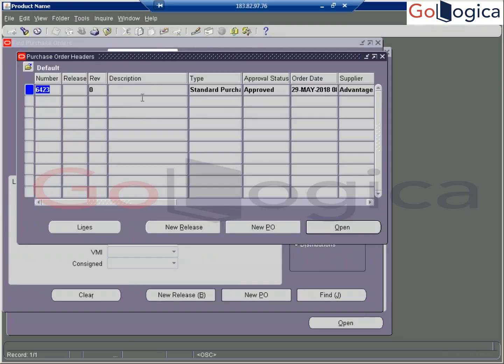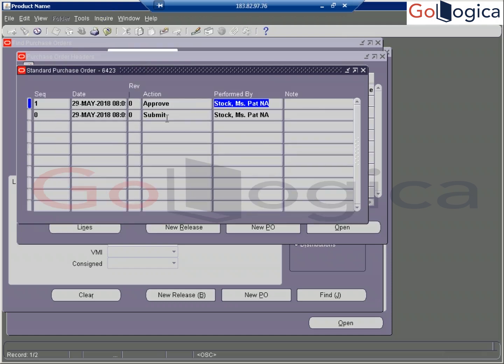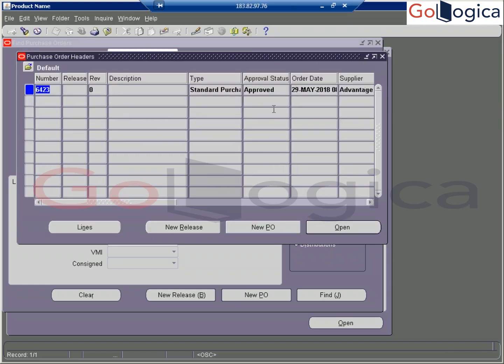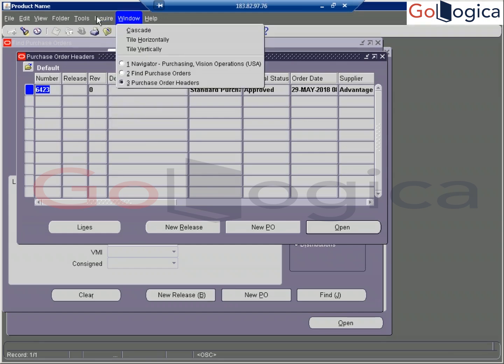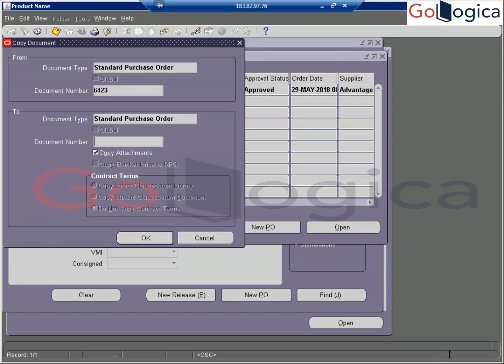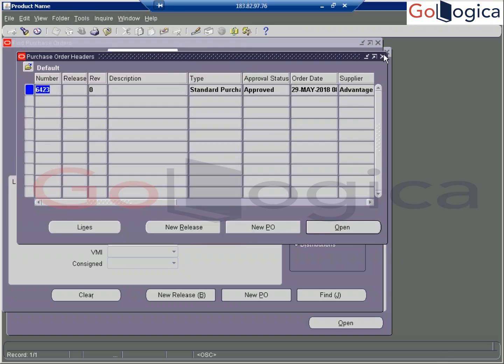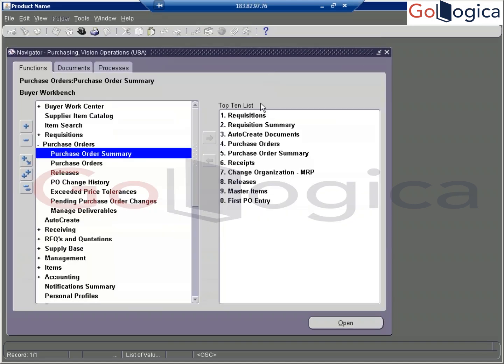Okay. Who approved this purchase order? Go to action history. Mr. Pat approved it. Suppose your buyer is asking you to send that PO PDF copy. How do you send it? Copy of document, PO document. You can get this document and send it to the supplier. Right, sir. What is the next step?